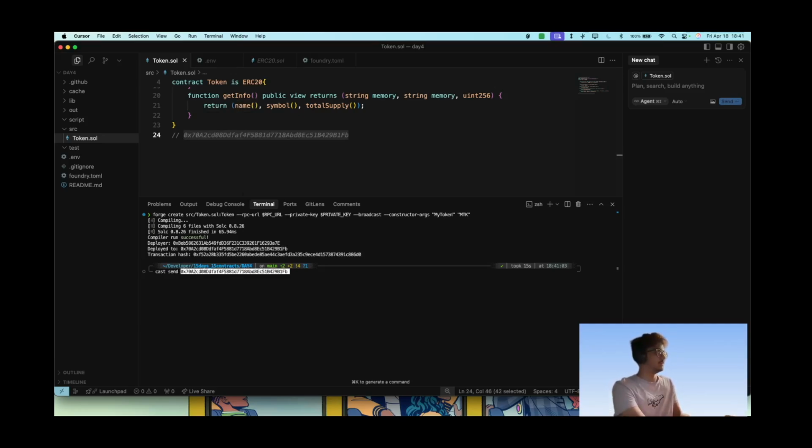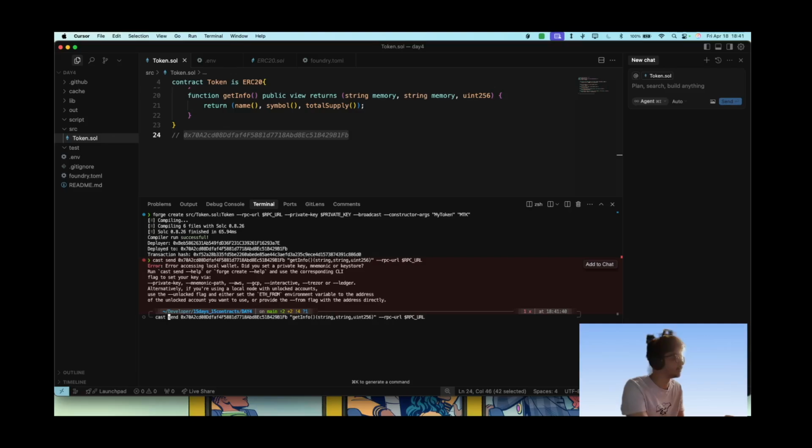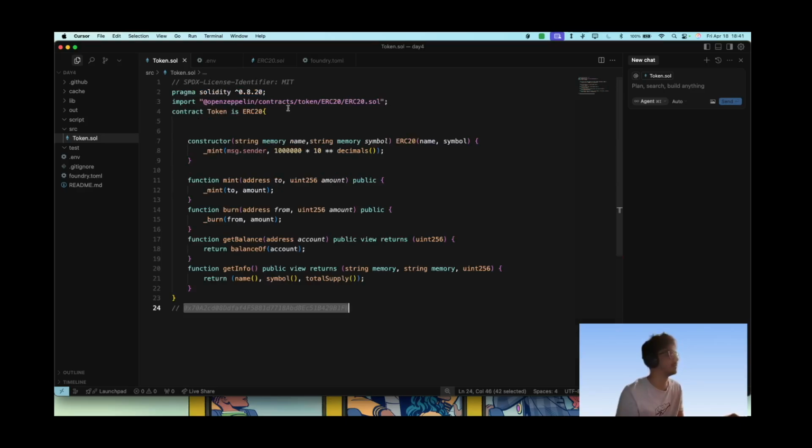Send this address, and we'll write getinfo. The return type would be string comma uint256, and we go for the RPC URL. Oh, I think we need to go for cast call, as this is just a getter function. Yes, so my token, MTK, and boom, we have everything that we need. Right now, this token address can be loaded directly in your Metamask wallet.